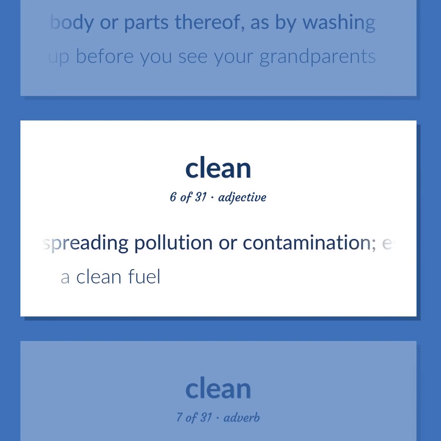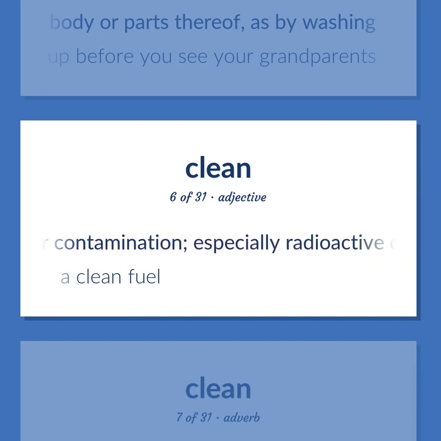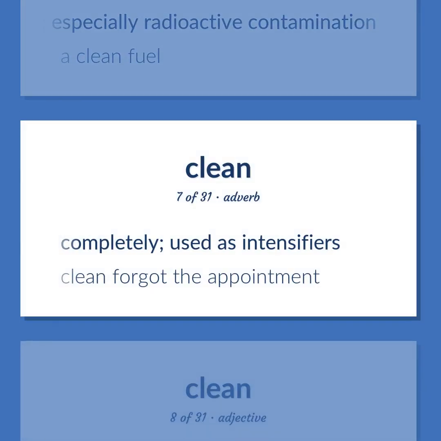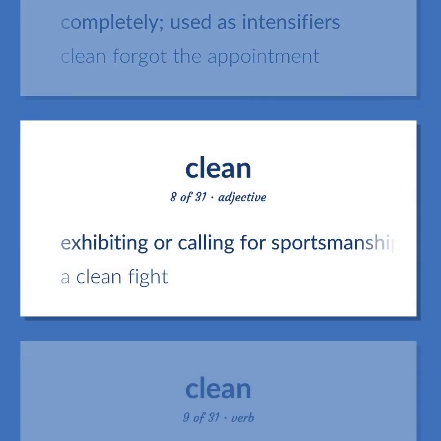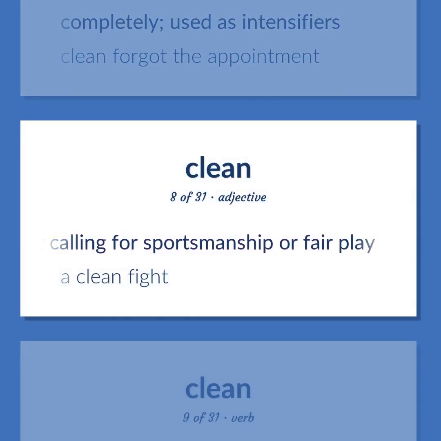Not spreading pollution or contamination, especially radioactive contamination. A clean fuel. Completely, used as intensifiers. Clean forgot the appointment. Exhibiting or calling for sportsmanship or fair play.